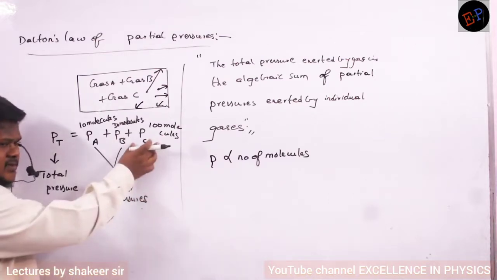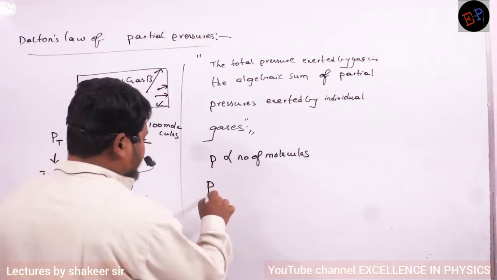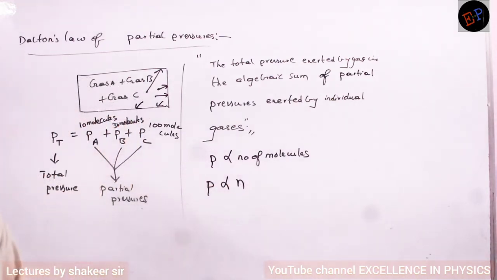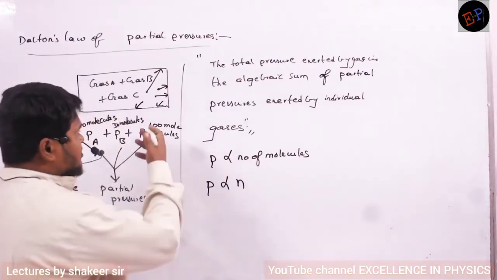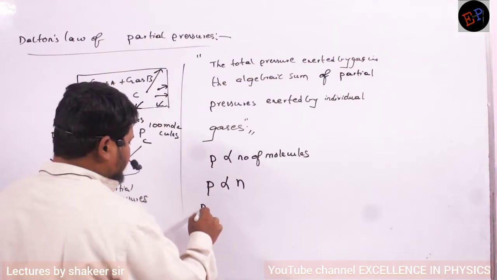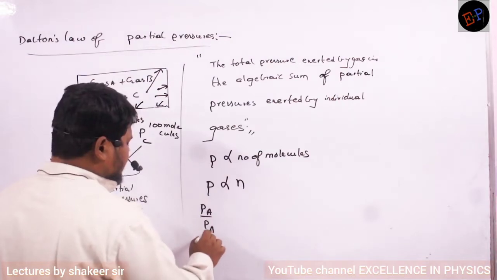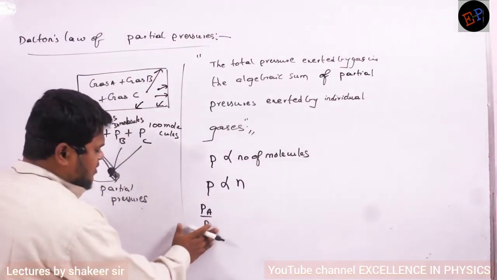Definitely the third gas will exert more pressure. So pressure is directly proportional to the number of moles of a gas also. If I want to compare two gases, I can write P1 by P2, or PA divided by PB: pressure exerted by the first gas divided by pressure exerted by the second gas.